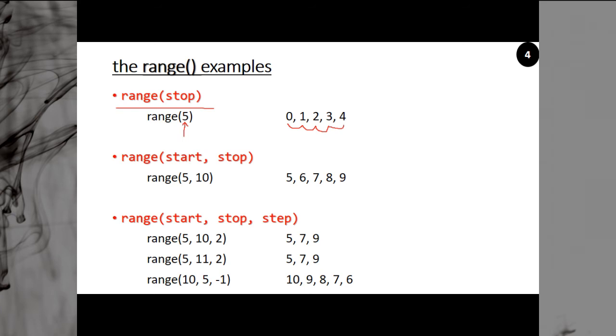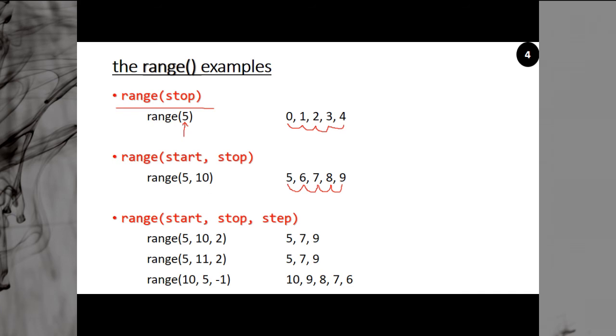Then the second syntax is range start comma stop, from start to stop. Like here range 5 comma 10 means it will start from 5. The initial value will be 5, and go up to 10, not including 10. The step is not given again, so by default the step is 1. So it will start from 5, then the next value will be 6, then 7, then 8, then 9, and it will not reach 10. So this is your second syntax.